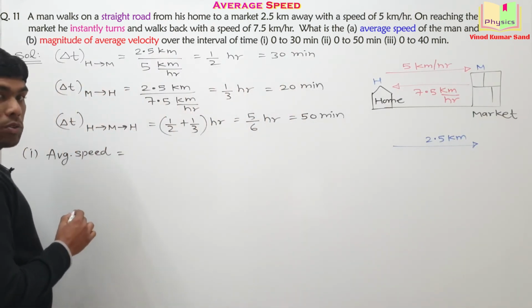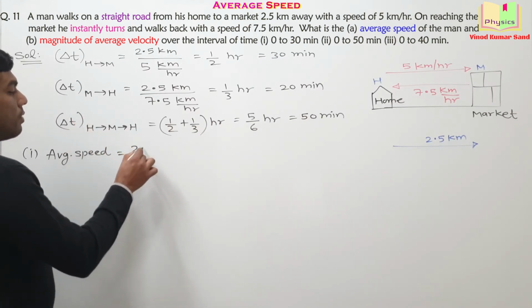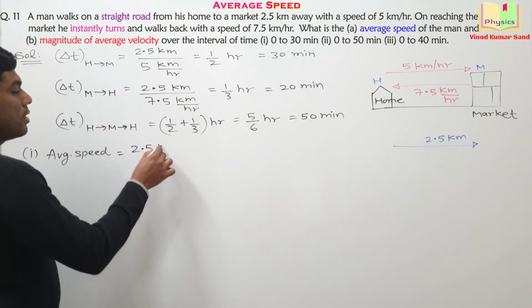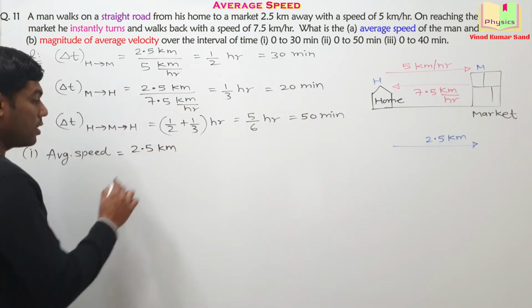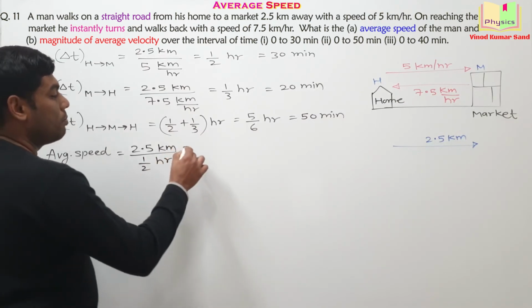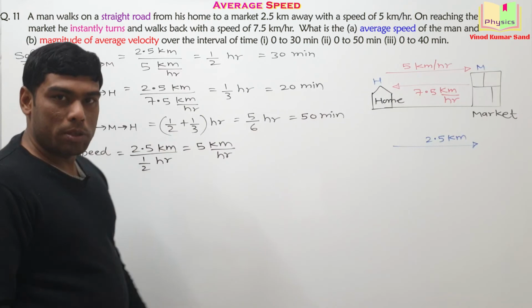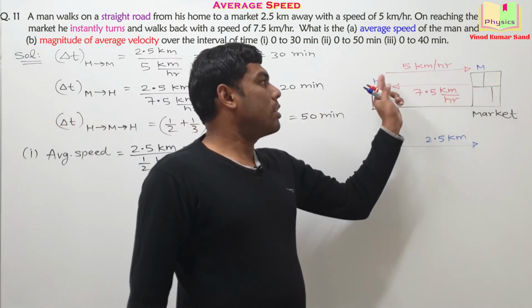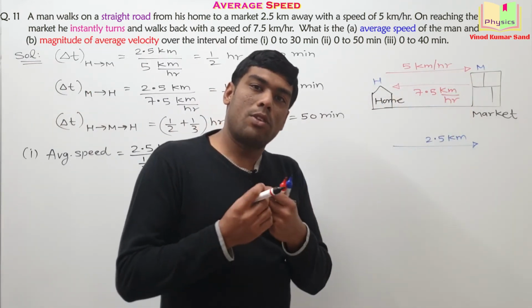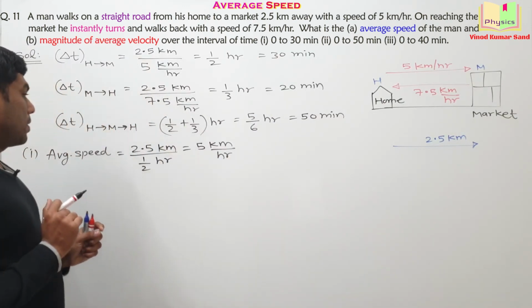Formula of average speed we know: distance traveled divided by time taken. Distance traveled in the initial 30 minutes is 2.5 kilometer and time taken is half an hour. When you compute it, it comes out to be 5 kilometer per hour, and it should be. If the speed is constant, then average speed will also be the same value for any interval of time.